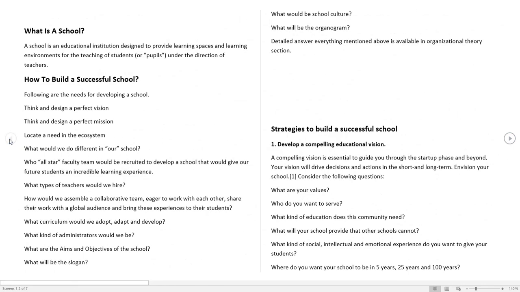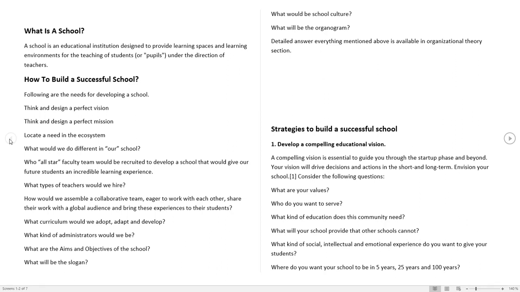This document is in Word file. Once our stakeholders go through this document, they are very clear regarding how to develop a school. Afterwards they can use this document as it is, or they can edit and customize it for their own use.